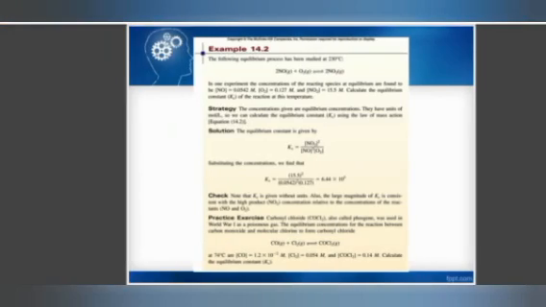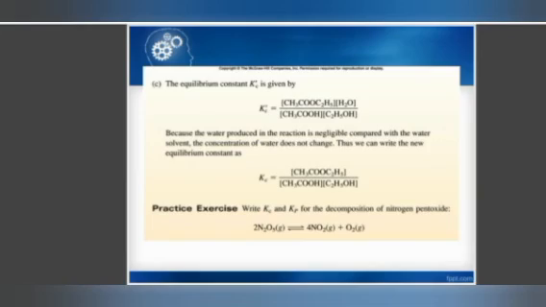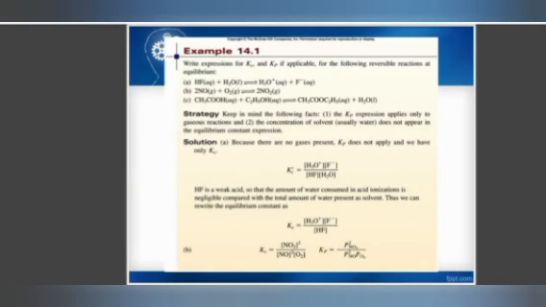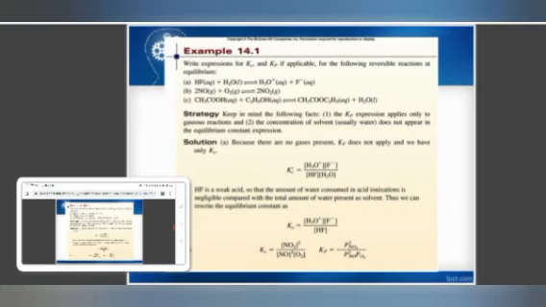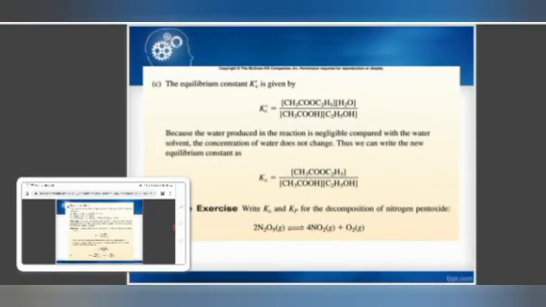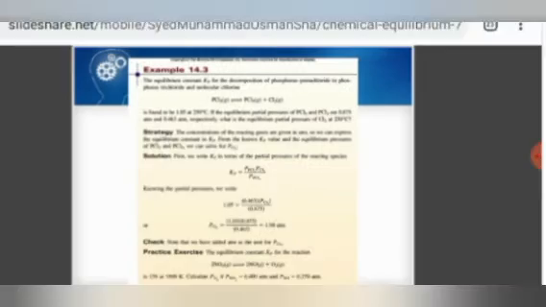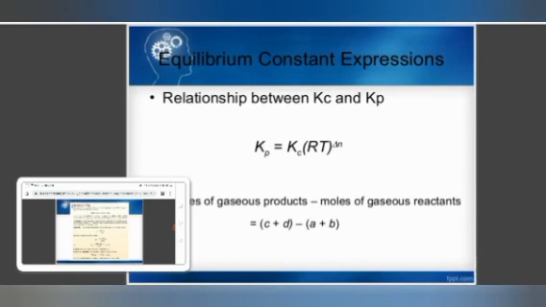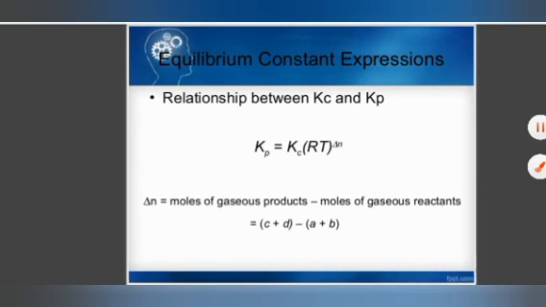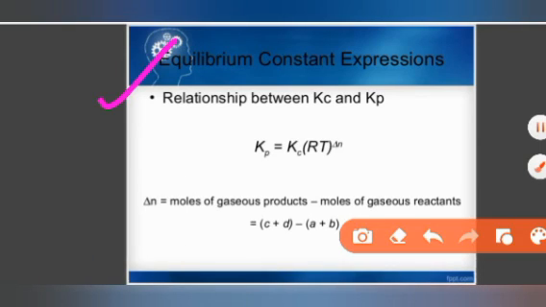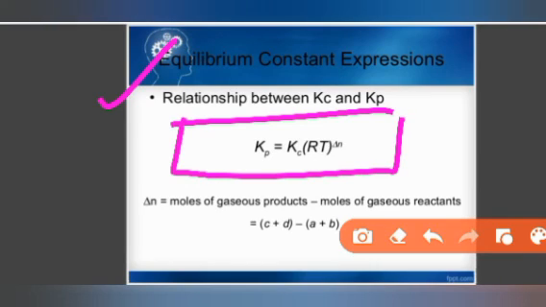Once again I am going to share the screenshot of these pictures, so you need to solve this question. After this, equilibrium constant expression. This is also one important relation between Kc and Kp, how Kc is related to Kp. So this relation we need to find out. For that purpose we need to do one derivation, which I'm going to tell you in the next video.